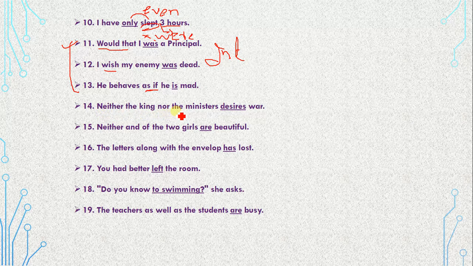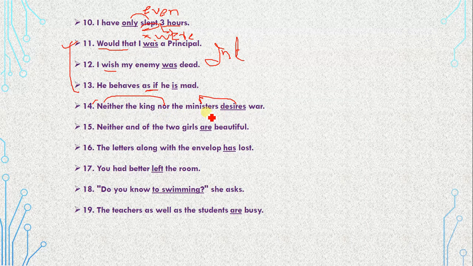"Neither the king nor the ministers desires war." Neither...nor, either...or are correlative pronouns. Whenever they come together in a sentence, as here, "neither the king nor the ministers," the helping verb required would be according to the nearest subject.